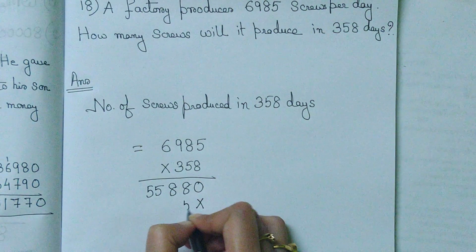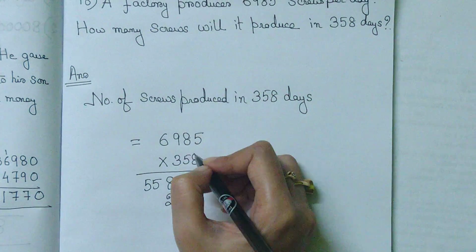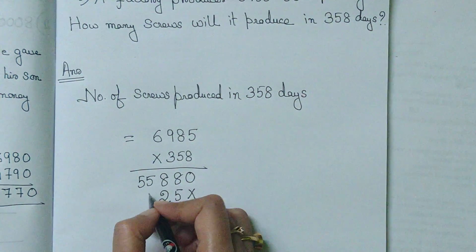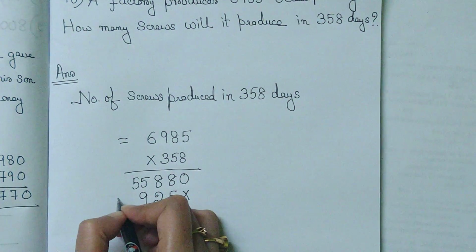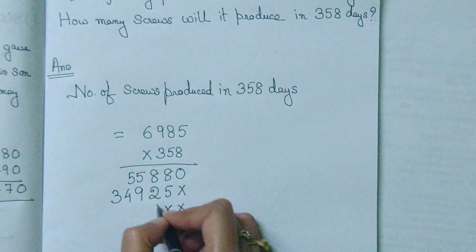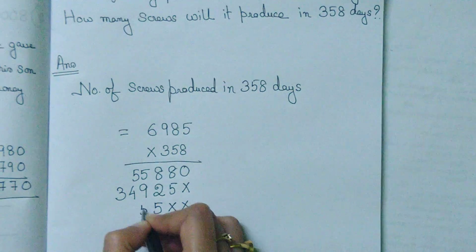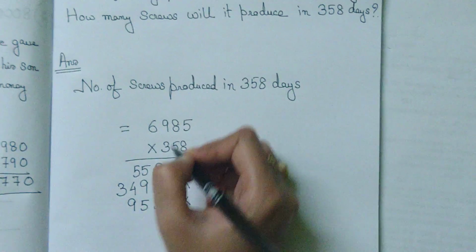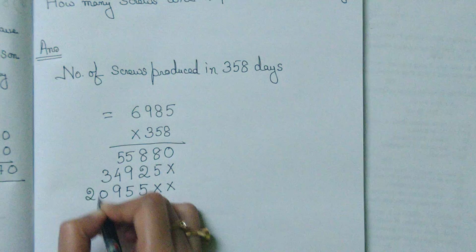Into 5, 5 5s are 25, 2 in hand, 5 8s are 40, 42, 4 in hand, 5 9s are 45 plus 4 49, 4 in hand, 6 5s are 30, that is 34. Now 5 3s are 15, 8 3s are 24 and 1 25, 2 in hand, 3 9s are 27 plus 2 29, 2, 6 3s are 18 plus 2 20.